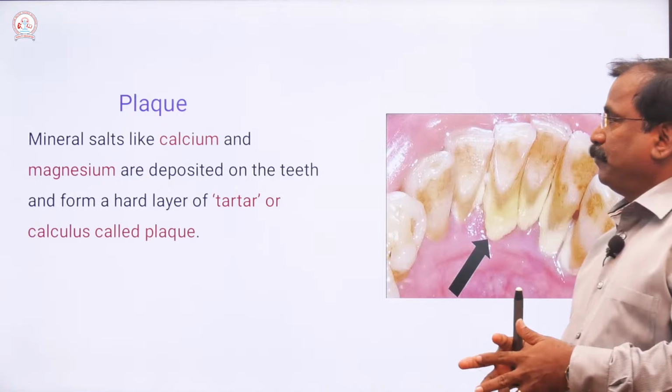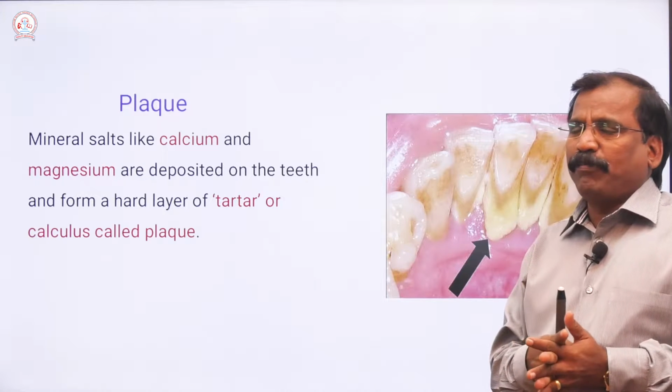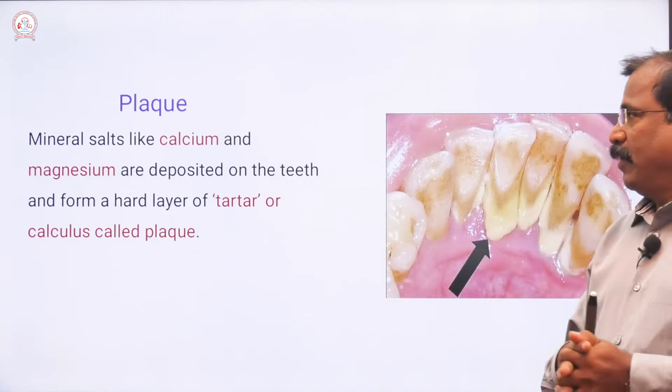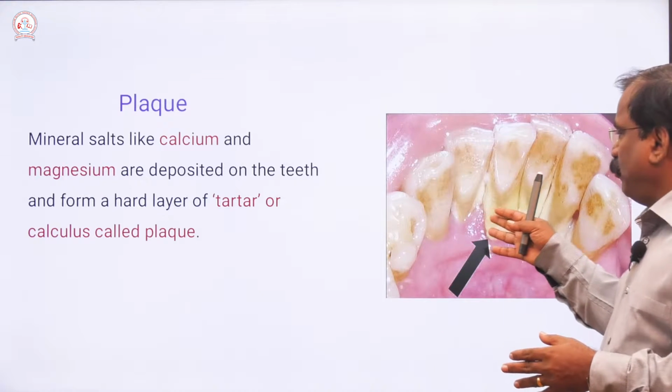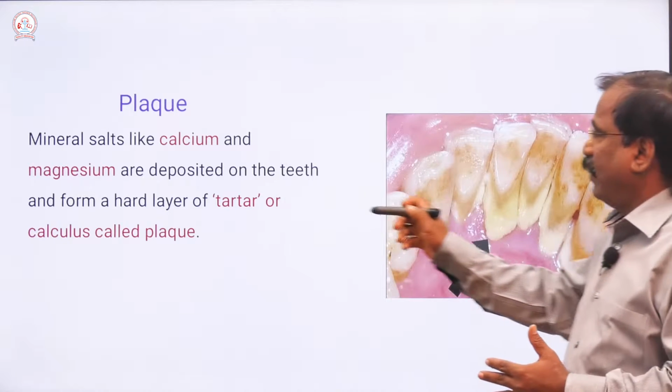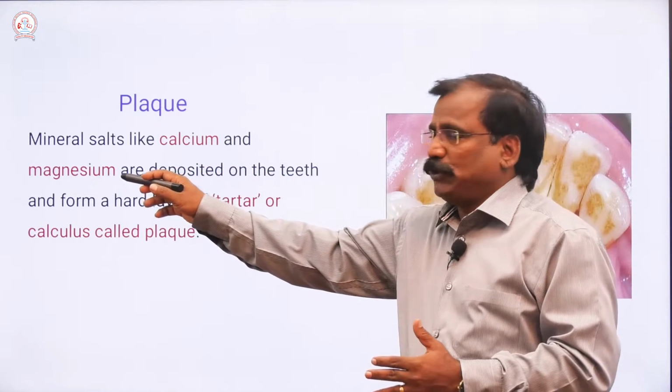Plaque. So, what is plaque? It is the deposition of mineral salts like calcium and magnesium.